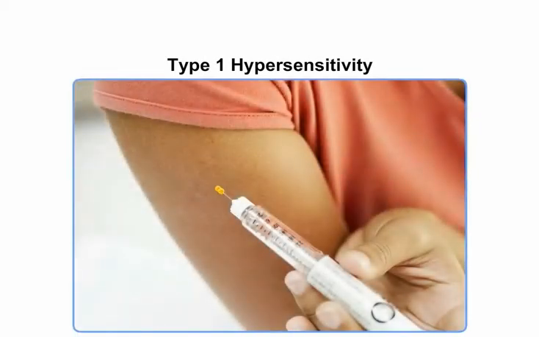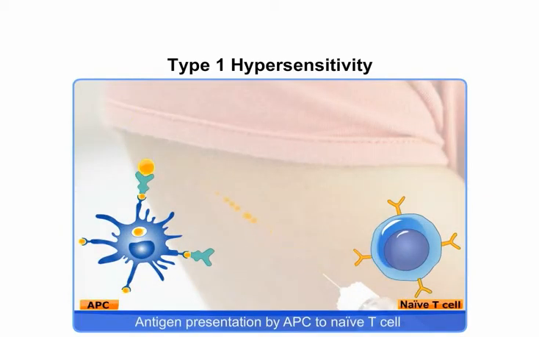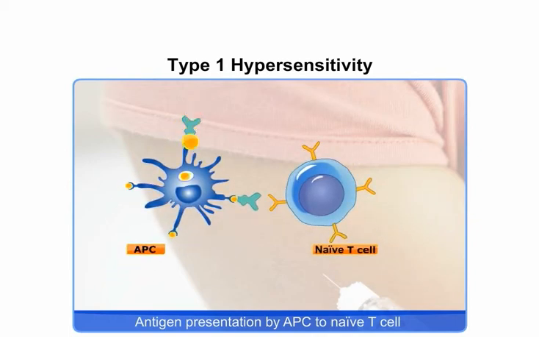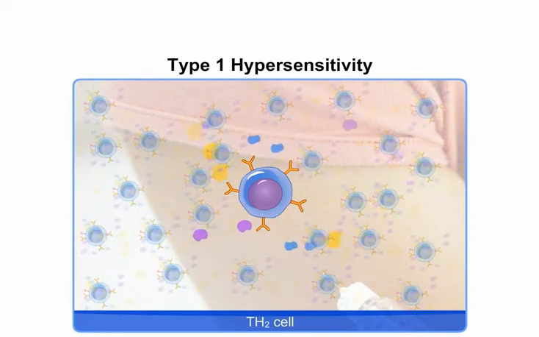When the challenging antigen or allergen, of which penicillin is a classic example, first enters the immune system of the body, it is picked up by the dendritic cells and presented to naive CD4 positive helper T cells. These naive cells are thus stimulated to differentiate into Th2 cells. These cells secrete cytokines IL-5, 4 and 13.